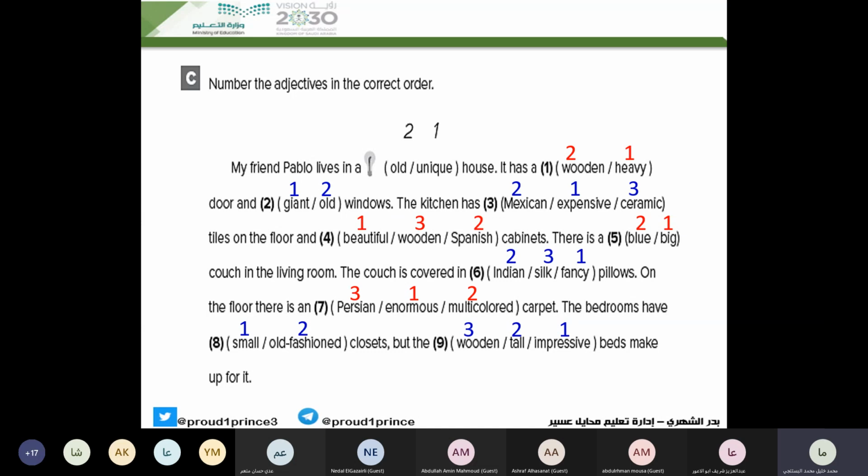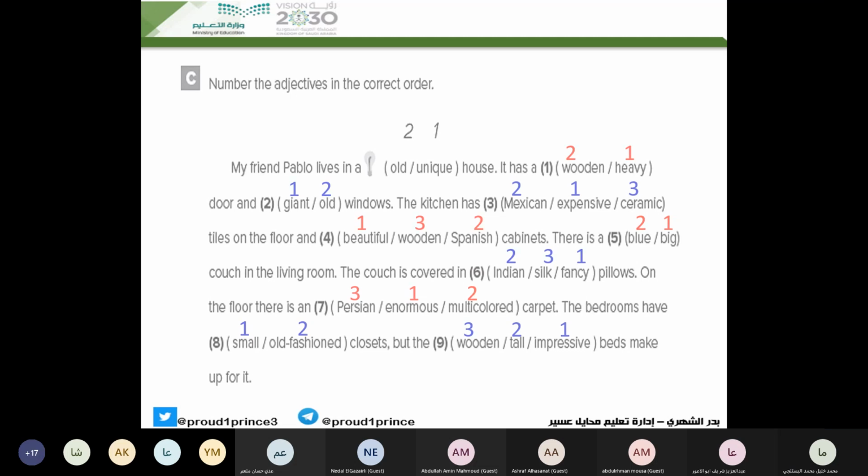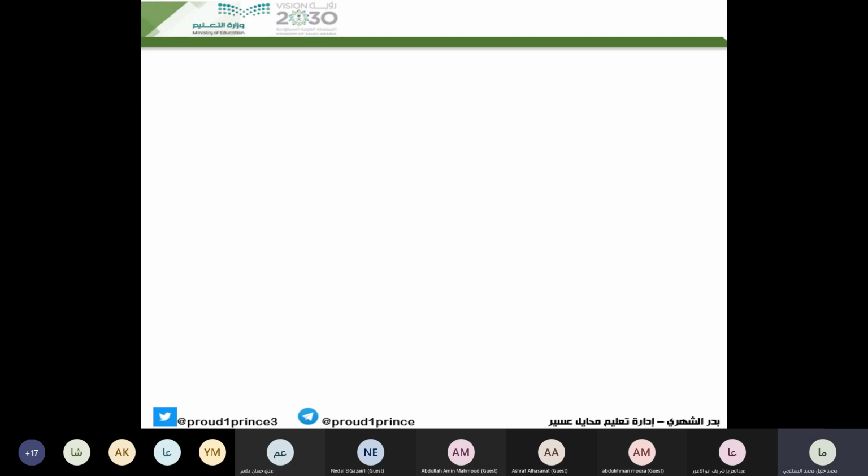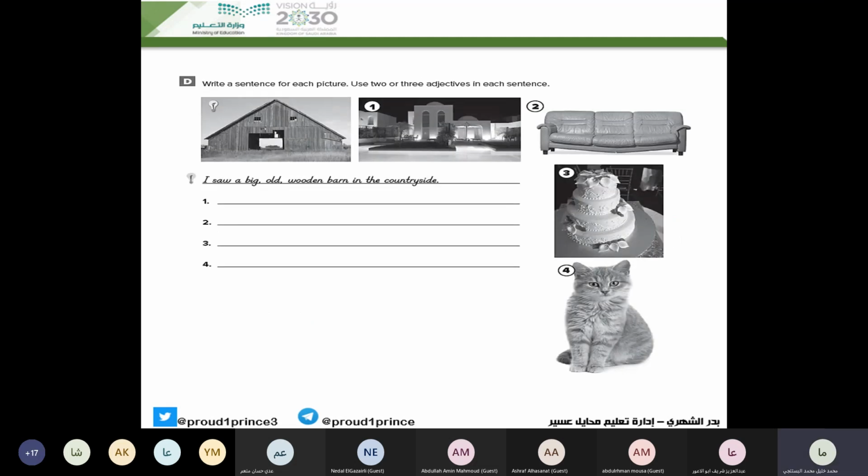Let's move to the next exercise. Exercise D, guys. Now here we have to make sentences describing the pictures using 2 or 3 adjectives in each sentence.